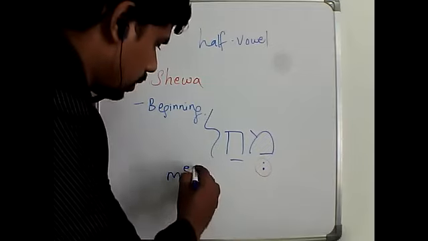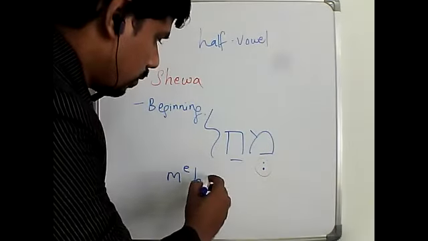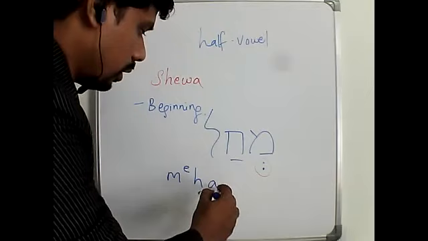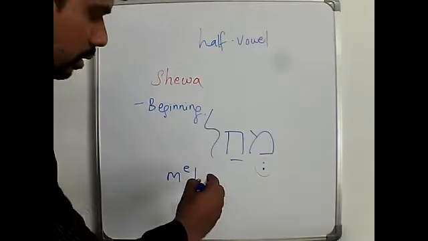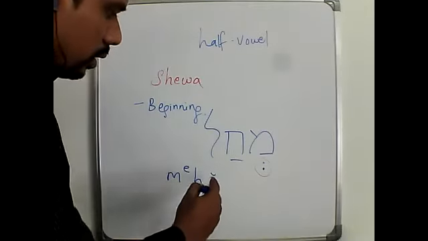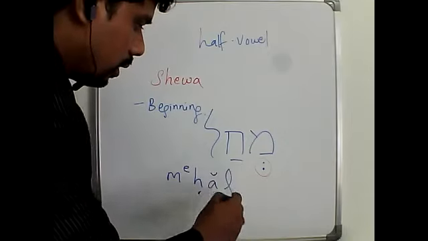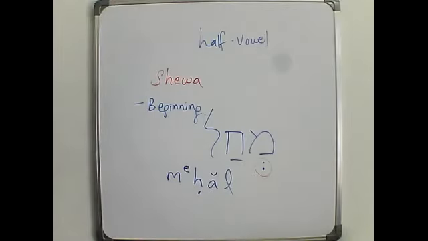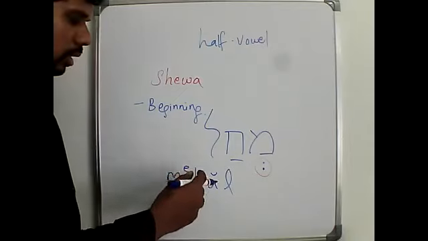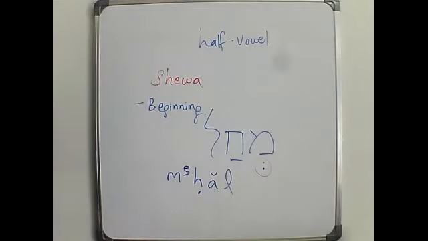Yes, it's right. And for patach, A with a small circumflex-like mark, and lamed L. So what is this? Mechal. Right? So this is how we read Mechal. The sound of the E should be very, very small.